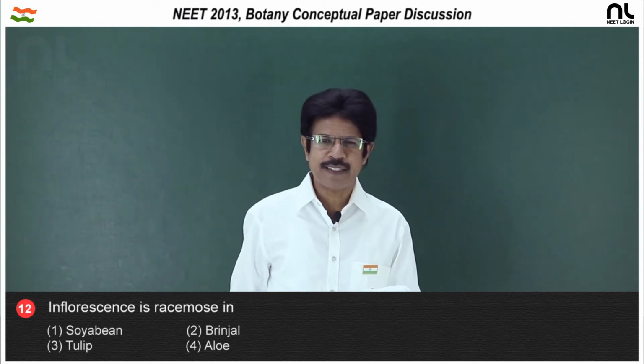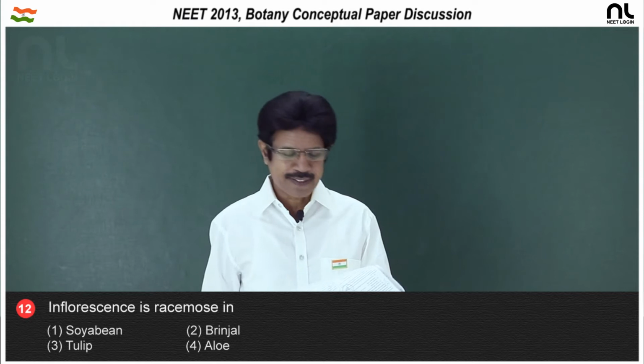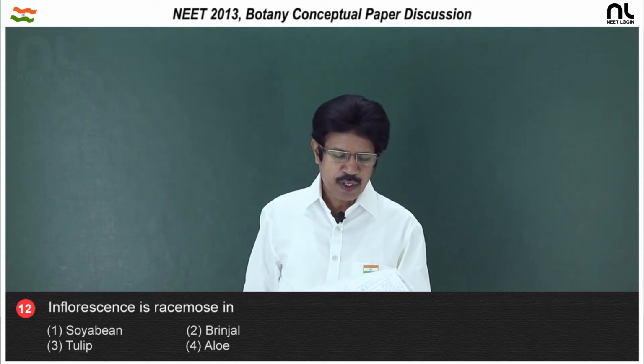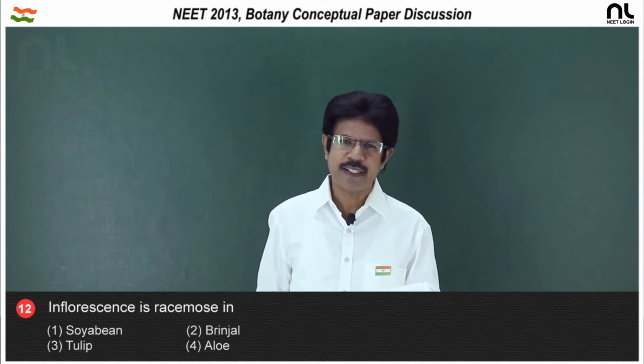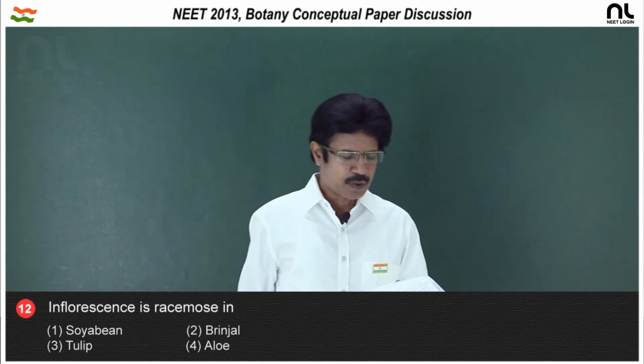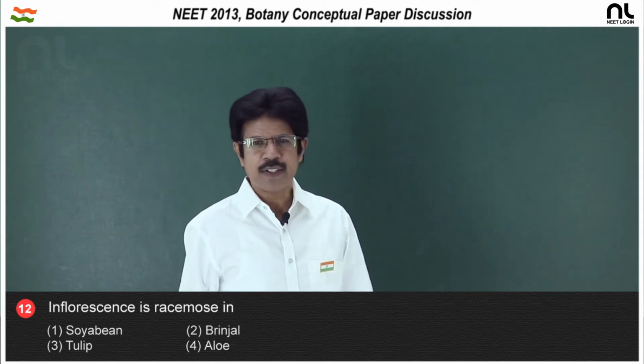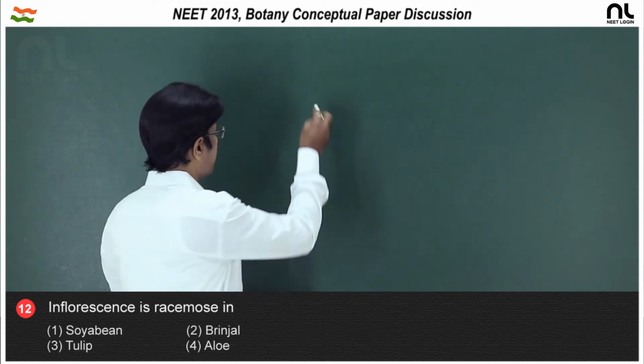is Solanaceae, which exhibits cymose inflorescence, and tulip and aloe also belong to Liliaceae, which do not exhibit racemose inflorescence. So, racemose inflorescence is exhibited by soya bean, that is the first option.